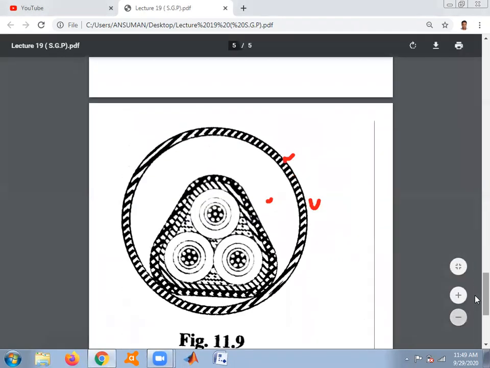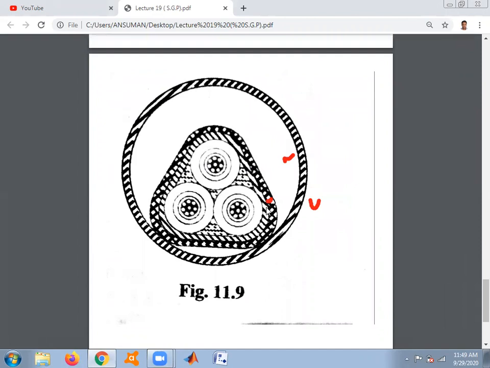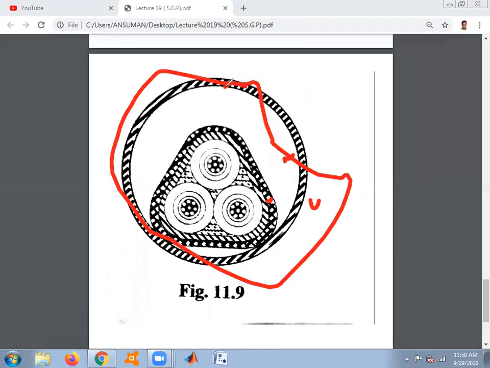And the last one is the gas pressure cable. In gas pressure cables, the cable is laid in a gas tight steel pipe. The whole cable construction is laid down in a gas tight steel pipe. Inside the steel pipe, nitrogen gas is filled.